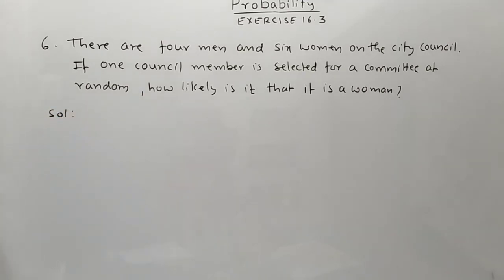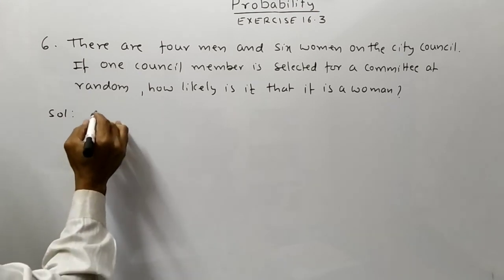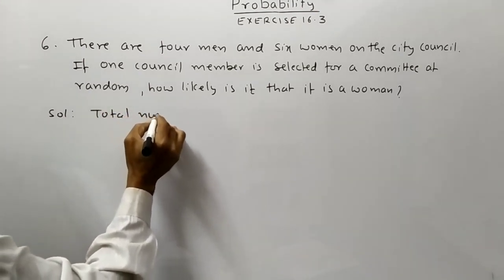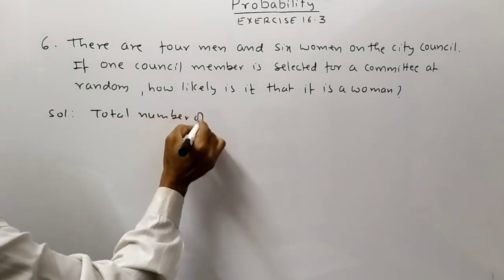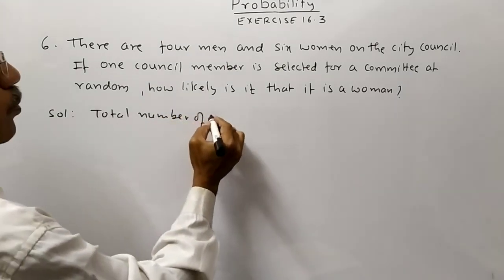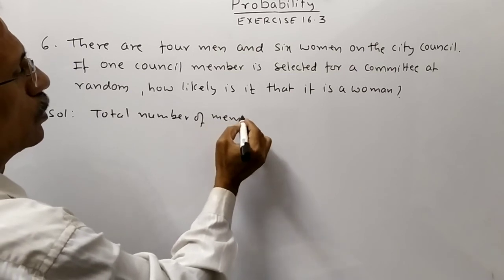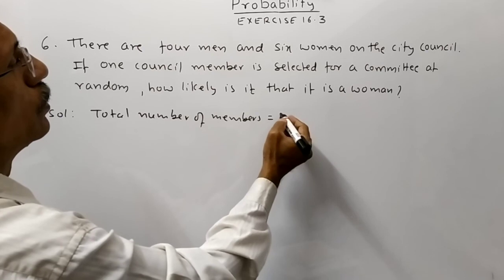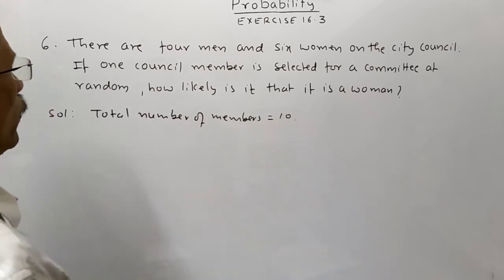Solution. Total number of members is equal to 10.